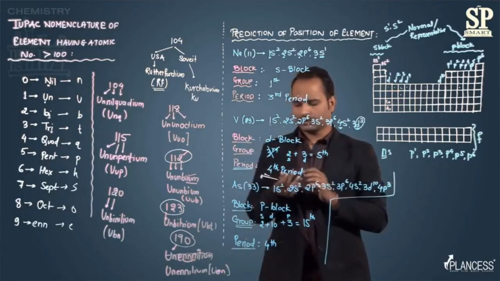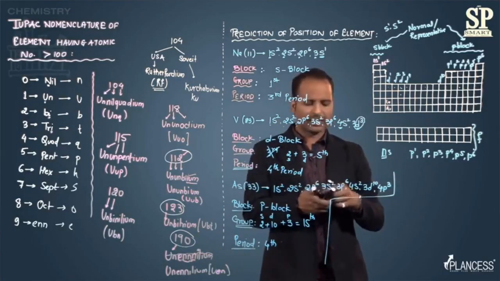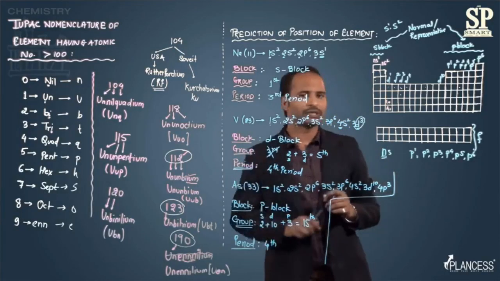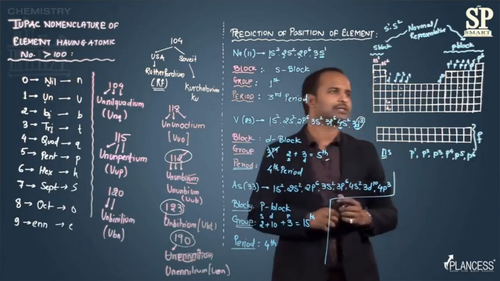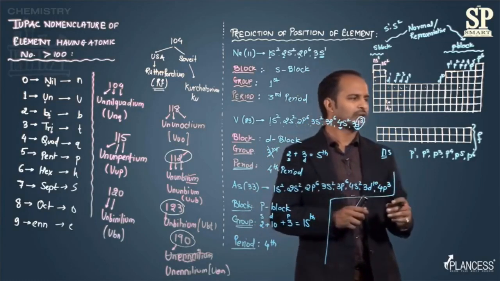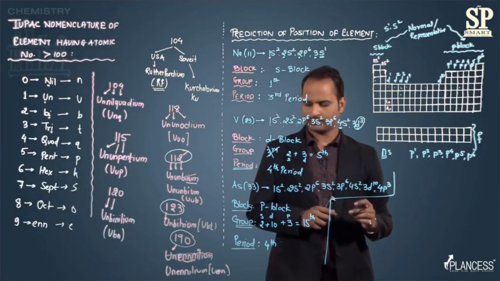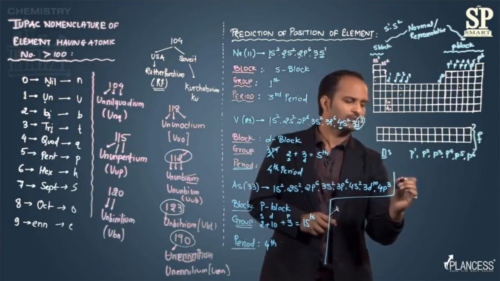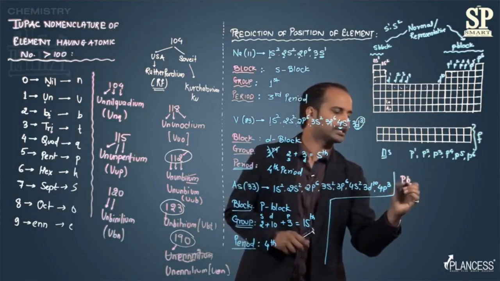One more example, that is chromium. Writing a correct electronic configuration is very necessary for knowing the exact position of the elements in a periodic table. Or let's say lead, atomic number is 82.